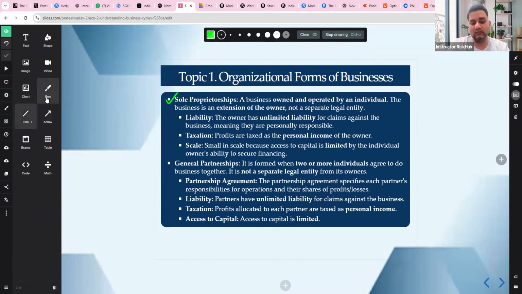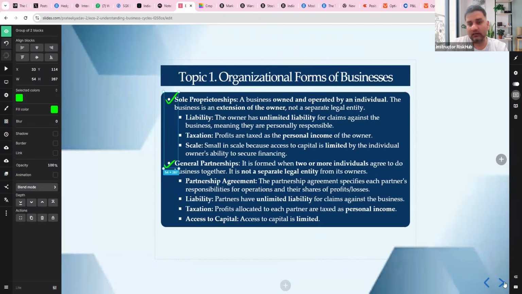Then as we go ahead, next is general partnership. In a general partnership, 2 or more people run a business together, not a separate legal entity. The partnership agreement defines roles and responsibilities, profit and loss sharing. Liability: unlimited liability for all partners; each partner is responsible for business debt. Taxation: profits are passed through and taxed as personal income of partners. Access to capital is still limited, depending on partners' resources. Mostly it is shared ownership, shared risk, but no liability protection. Okay, keep that in mind.